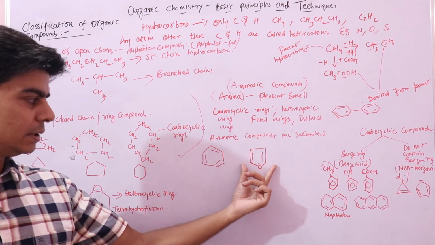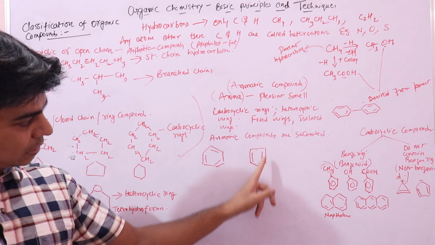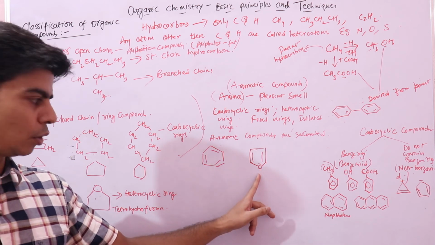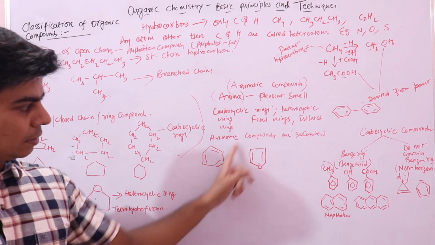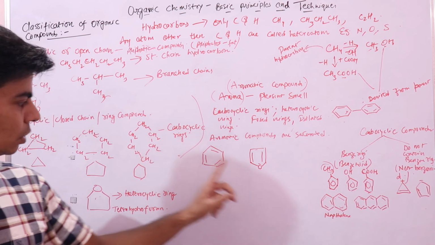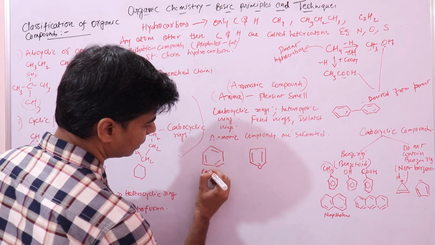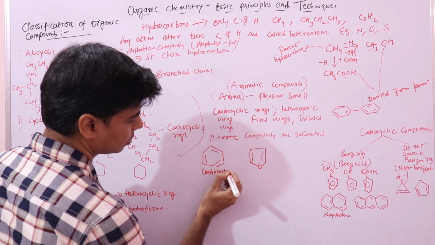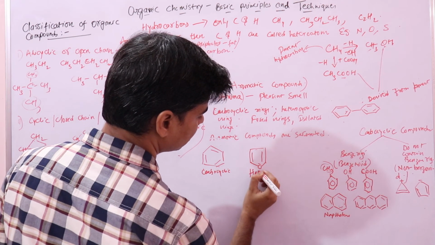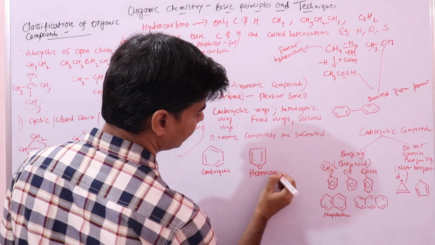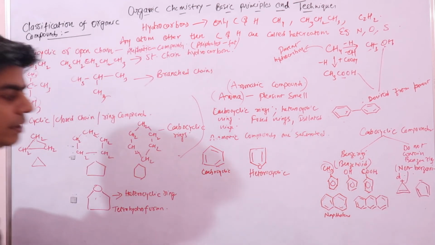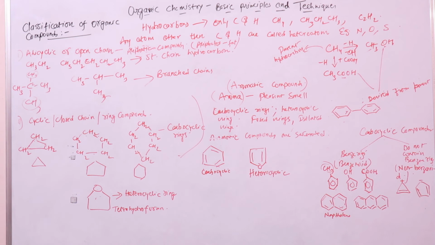And what kind of ring is it? Since it contains a different atom, a heteroatom, oxygen, this is a heterocyclic ring. This is not a carbocyclic ring like that of benzene. This is a carbocyclic ring, and this is a heterocyclic ring that contains a heteroatom called oxygen.